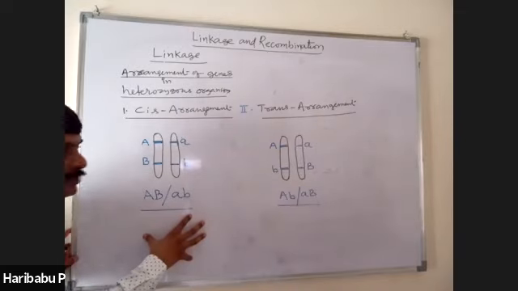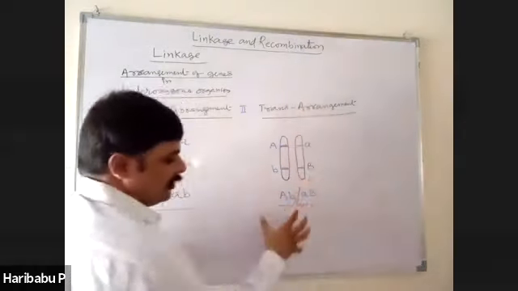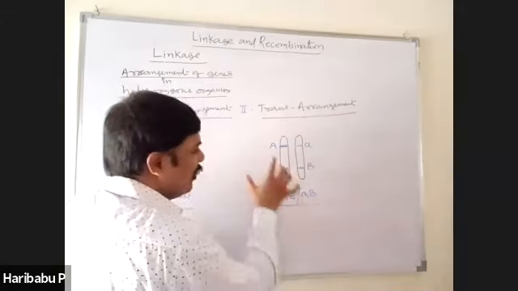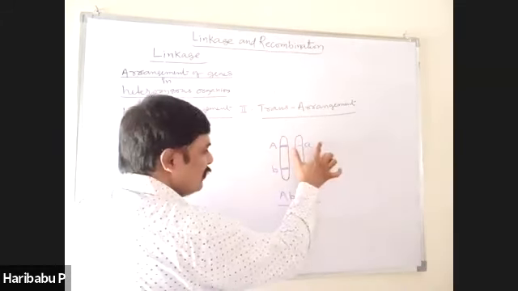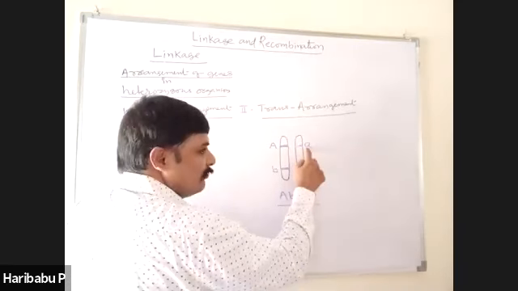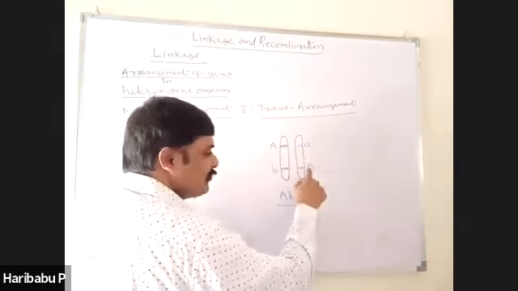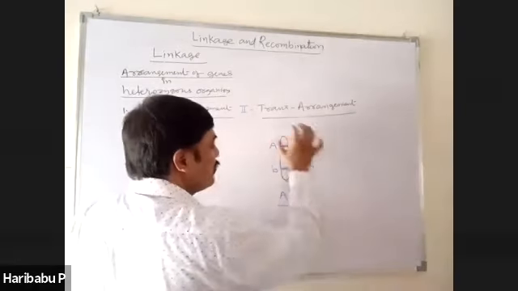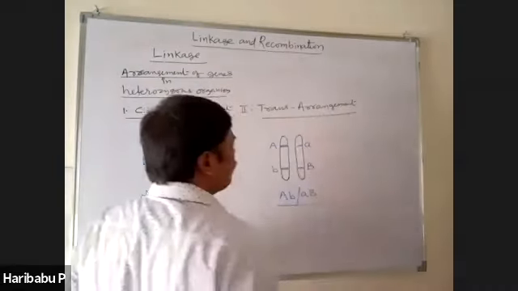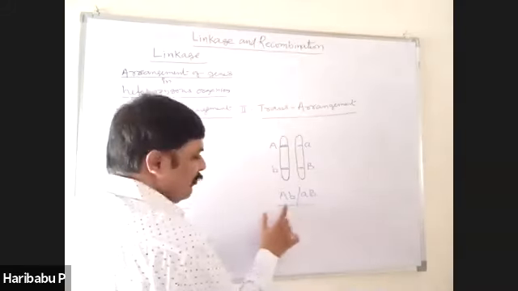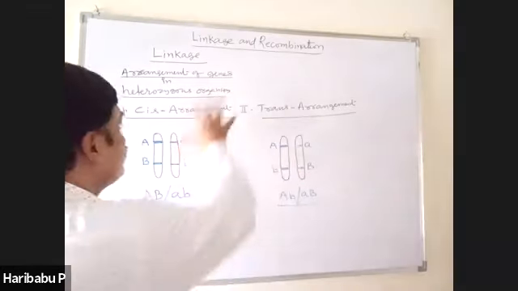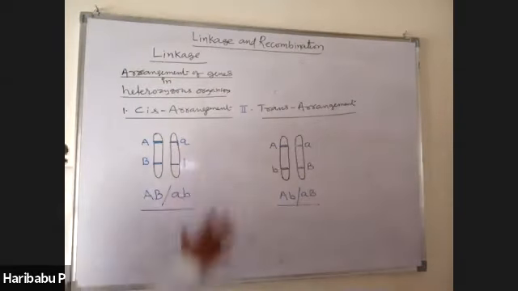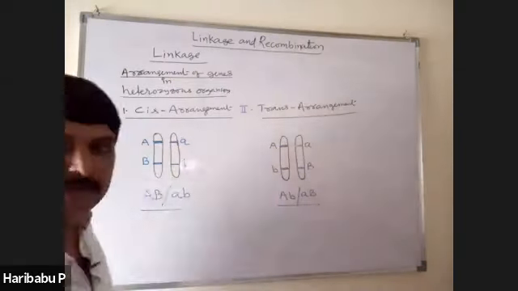See here, trans arrangement. In trans arrangement, the dominant allele of one pair and recessive allele of another pair are on one homologous chromosome, and the recessive allele of the first pair and dominant allele of the second pair are on another chromosome. Then such arrangement is called trans arrangement. This is not a common arrangement. For example, it can be represented as capital A, small b, slash small a, capital B. So this is what is called the cis arrangement and trans arrangement, right?